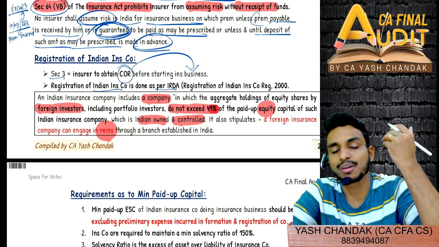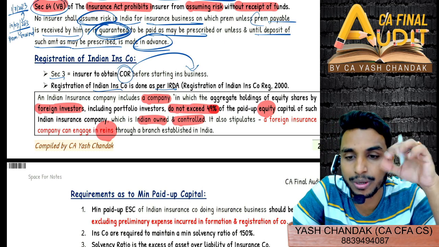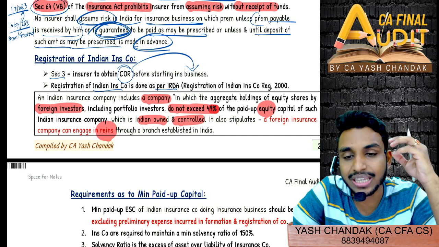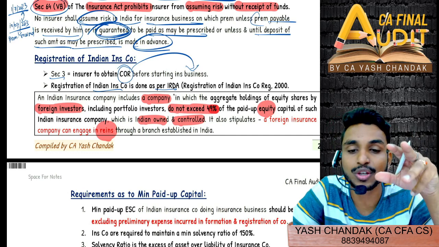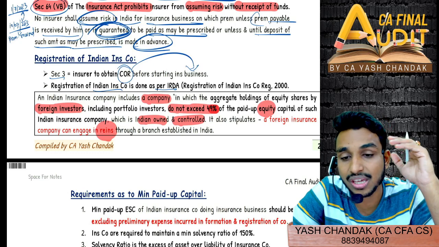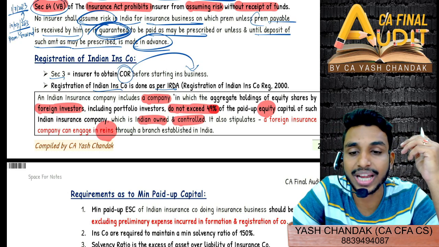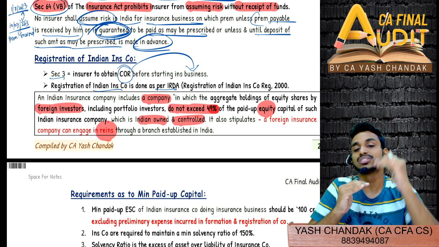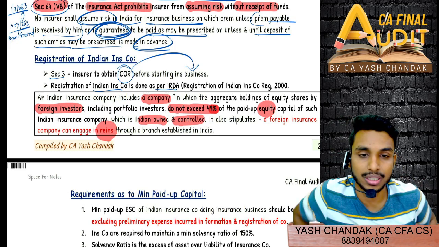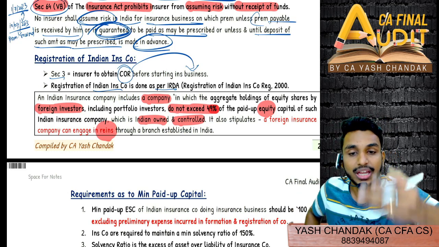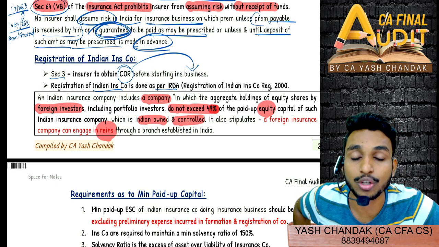So what is reinsurance? Suppose you all are insured and I have done the insurance on behalf of you, but now I feel that most of you will be making a claim. That means most of you will incur a loss, and I find that the risk is more than what I am allowed to take. So according to me, the risk appetite is breached. So what will I do? I will transfer some of the risk from you to another company, and that is called reinsurance. The insurance is being transferred to another insurance company. They will now be liable to make the payment if a loss occurs to you.